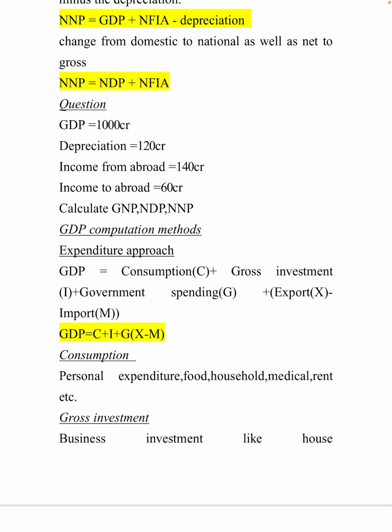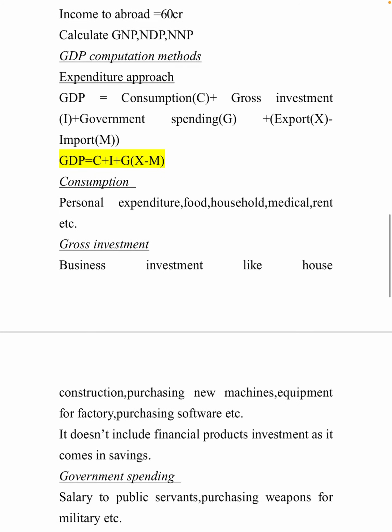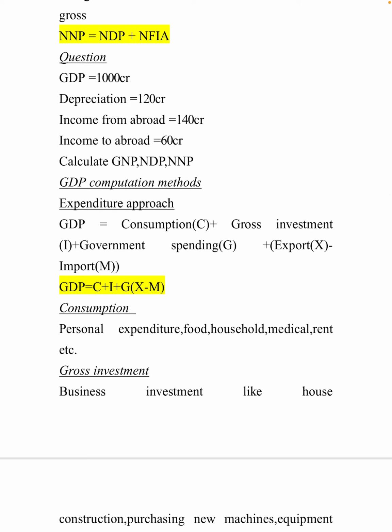You understood how to study the equations easily. Then one question is there. Please calculate yourself. I will show the question for some time so that you can calculate it. GDP 100,000 crore, depreciation 120 crore, income from abroad 140 crore, income to abroad 60 crore. Calculate GNP, NNP, NDP.